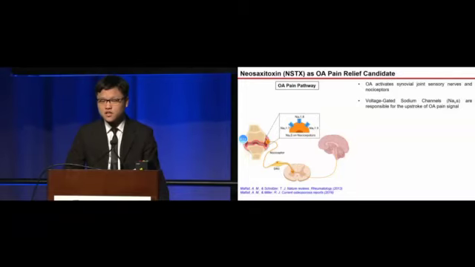OA-associated upregulated inflammatory mediators induce chronic pain by activating synovial joint sensory nerves and nociceptors. The cell bodies of nociceptors are located in the dorsal root ganglion. The nerves have axons stretching out to the dorsal horn in the spinal cord, where they make their synapses to propagate the pain signal up the neural axis. This requires the activation of specific voltage-gated sodium channels, including 1.7, 1.8, 1.9, which are potential drug targets for the treatment of chronic OA pain.